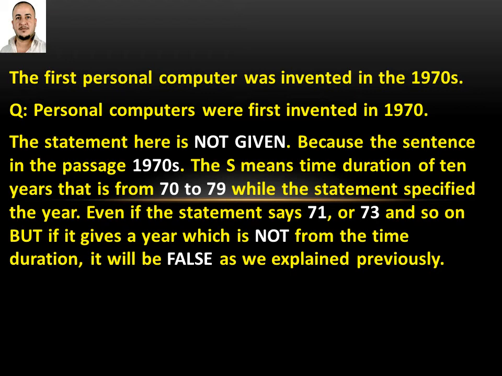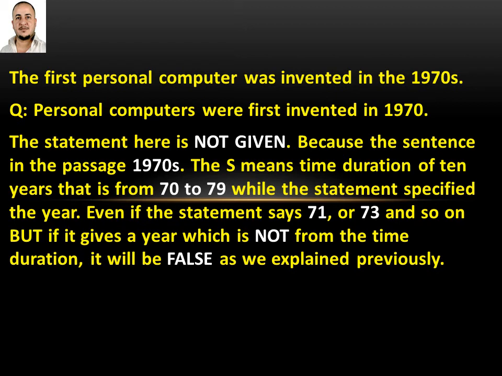The S added to the 1970 means a time duration of 10 years, that is from 70 to 79, while the statement specified the year. Even if the statement says 71 or 73 and so on, but if it gives a year which is not from the time duration, it will be false, as we explained previously.